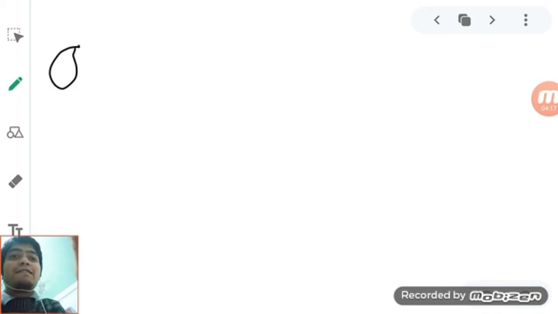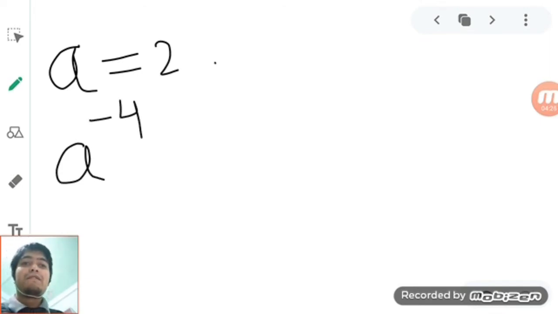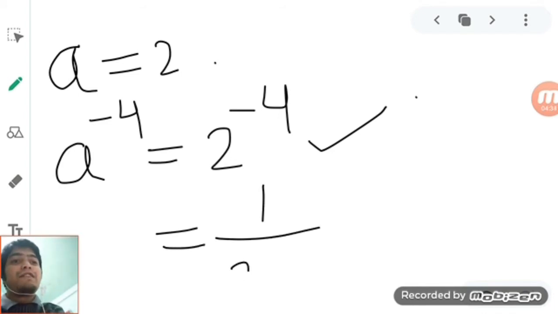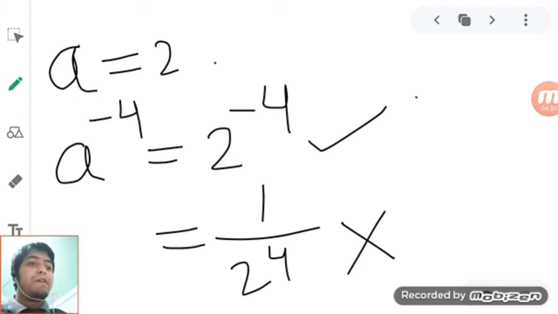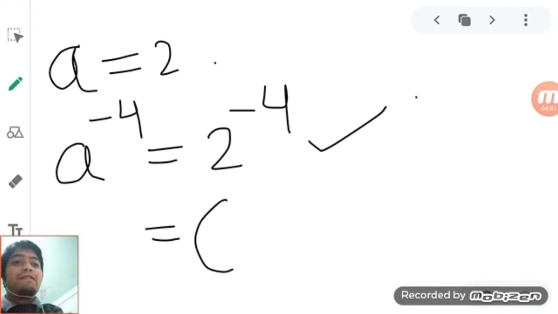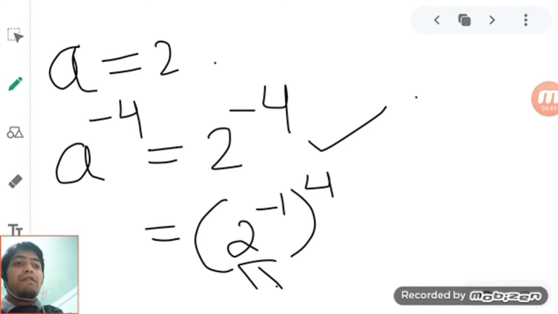Next, let's take a equal to 2. How much is a power minus 4? You can still write this as 2 power minus 4, it is still right up to here. But if you write this as 1 by 2 power 4, a very big wrong. In fact, you have to do something like this: 2 power minus 1, the inverse of 2, to the power 4.